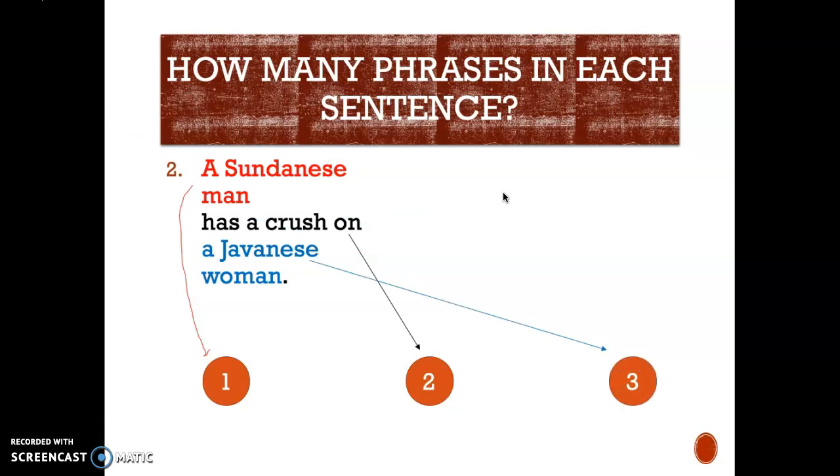We can restate this rather long sentence with a much shorter one, like he loves her. So he refers back to the Sudanese man, and her refers to a Japanese woman. Even though it's now shorter, this sentence still consists of three parts or three phrases. He is the first phrase, loves the second phrase, and her is our third phrase. So again, sentence number 2 consists of three phrases. I hope you have some idea of what phrases are.